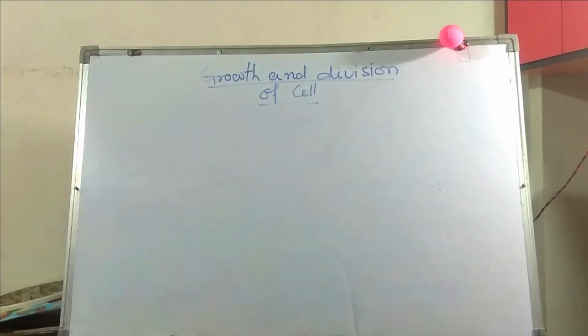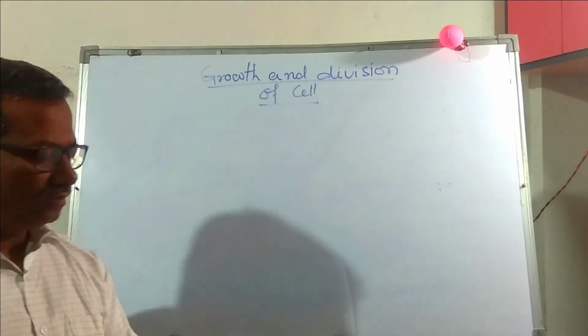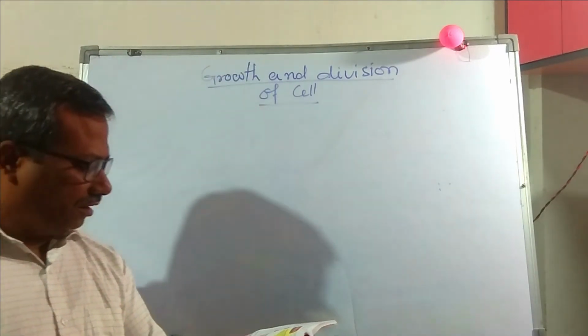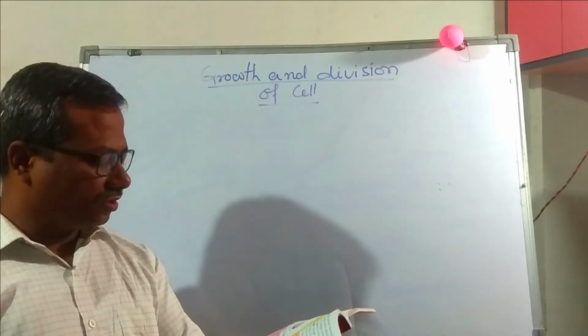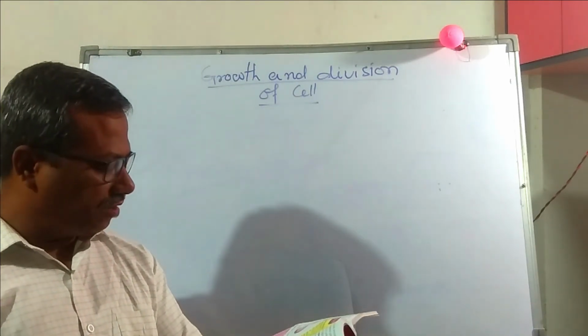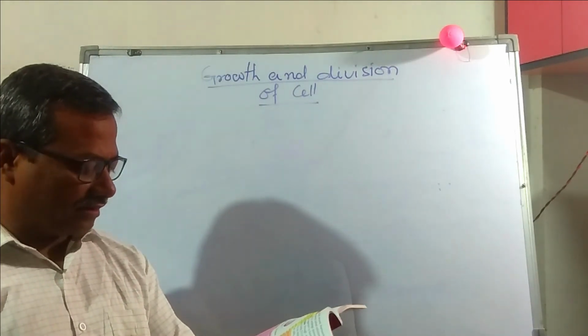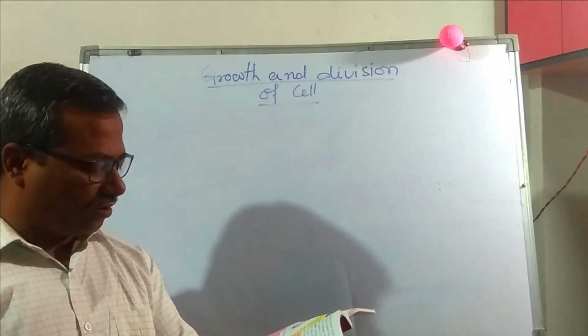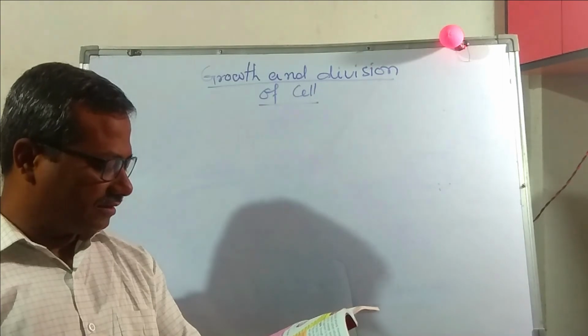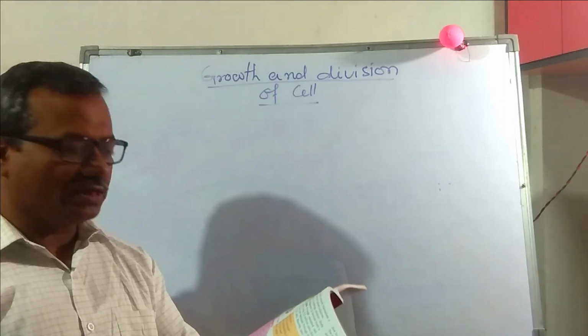Growth and division of cell. What is given in your book? Let me see. New cells, called daughter cells, are formed from the existing cells, mother cells. It occurs through the splitting of a cell to form two or more cells. This is known as cell division.